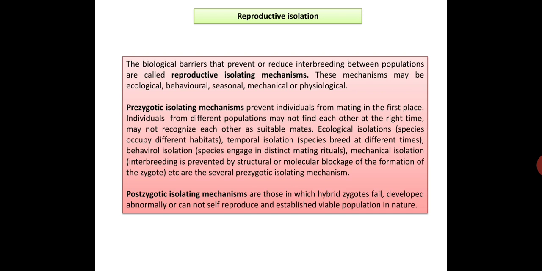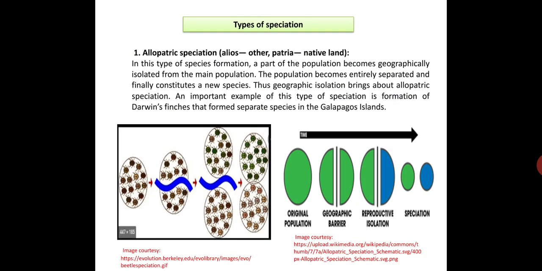Now, post-zygotic isolating mechanisms are those in which hybrid zygotes fail, develop abnormally, or cannot reproduce and establish viable populations in nature. So, these are the mechanisms of reproductive isolation that lead to the formation of a new species, or a speciation event. Now, there are several types of speciation.